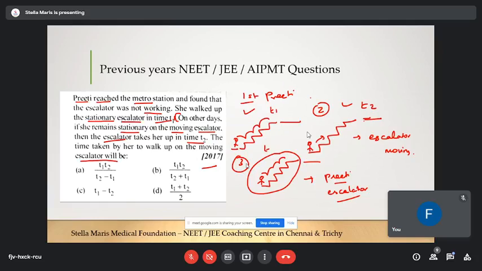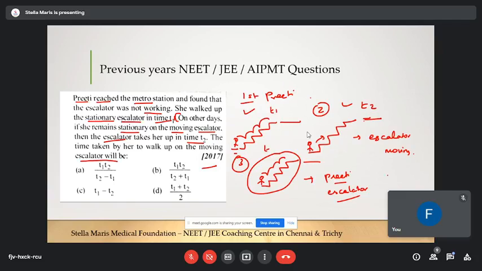The distance is common, no? Whether Preeti is moving and the escalator is not, or the other way, it is the same distance from the ground floor to the first floor. So this distance is equal to this distance, and even this distance is equal. Am I right? Yes, sir. So in all three situations the distance is the same.